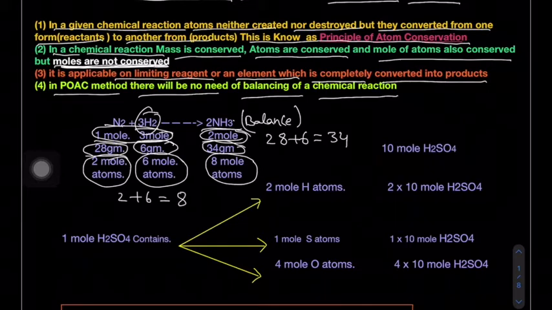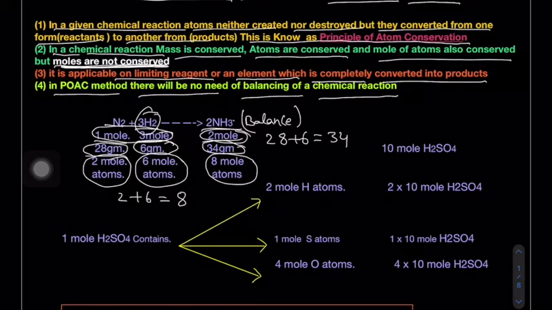Even atoms also: 1 nitrogen has 2 atoms, 1 hydrogen has 2 atoms, 3 hydrogen 6 atoms. 1 ammonia has 4 atoms, 2 ammonia has 8. So atoms are conserved, moles of atoms are conserved, mass is conserved, but the number of moles are not conserved. This is very important.